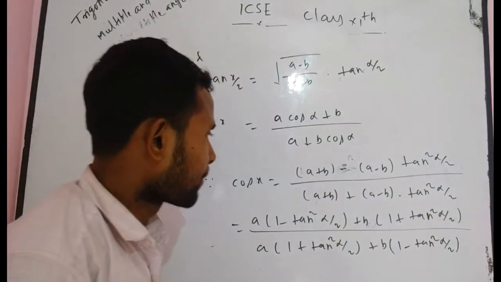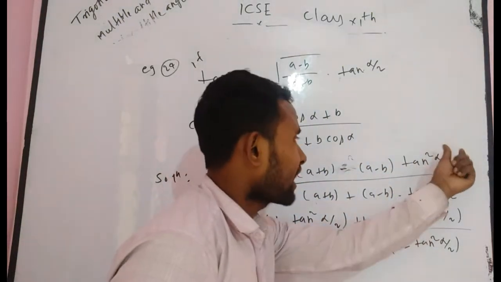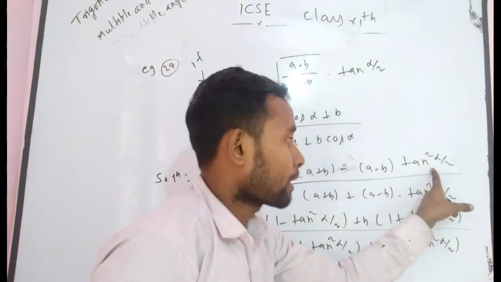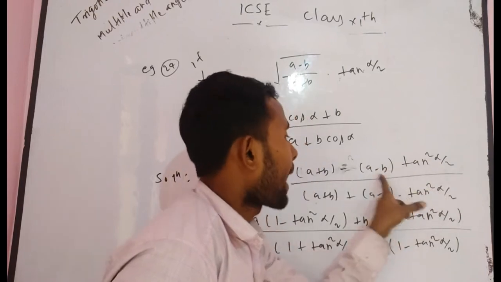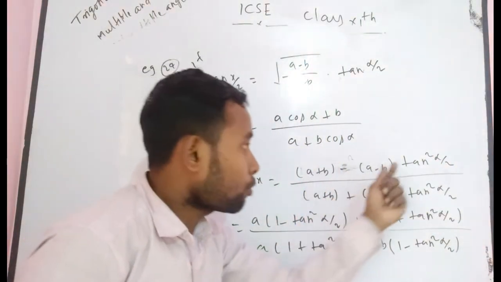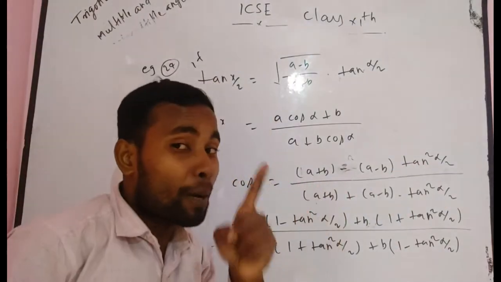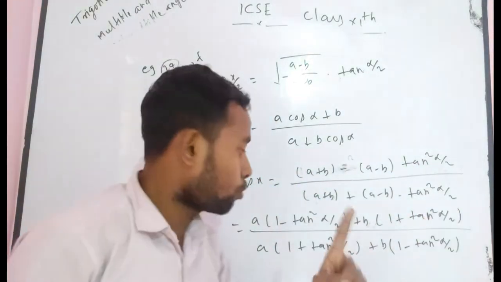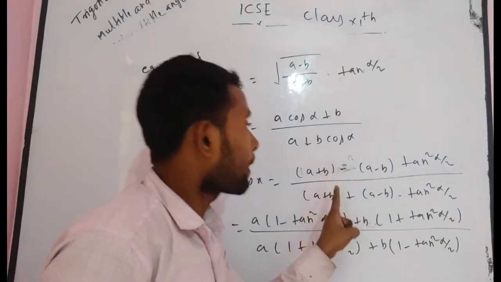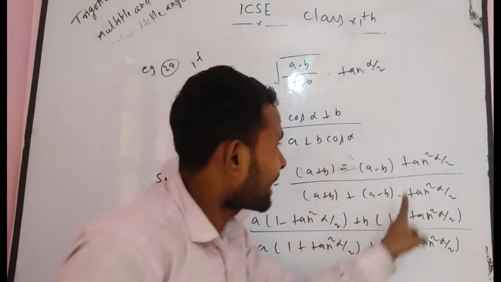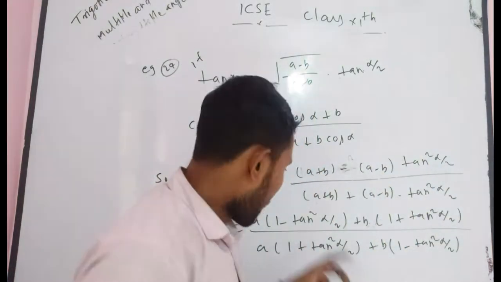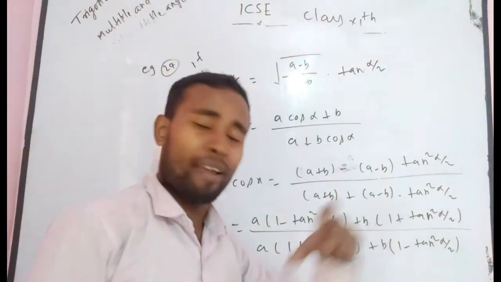Be careful here. Simply firstly multiply tan square. You multiply a by tan square alpha/2, you get a tan square alpha/2, minus plus b tan square alpha/2. Here there is already a given term. If you take a common from a and a tan square alpha/2, you get a into (1 minus tan square alpha/2). If you take b common from b and plus b tan square alpha/2, you get b times (1 plus tan square alpha/2). Now you get cos x is equal to this factor.